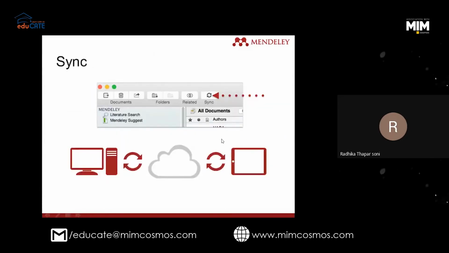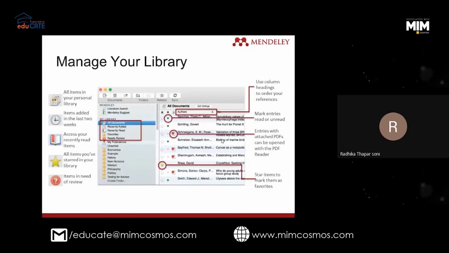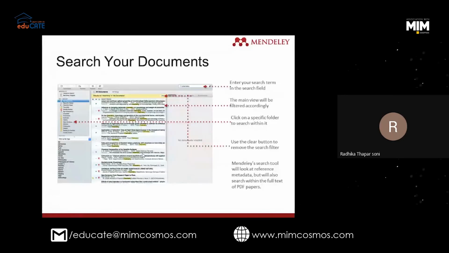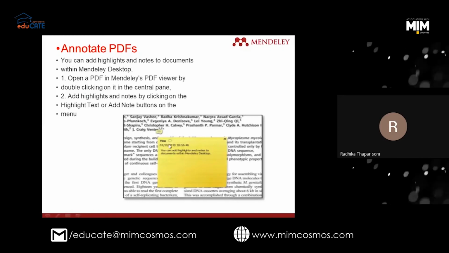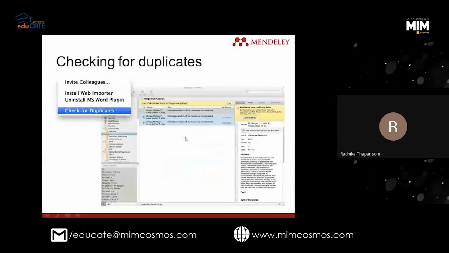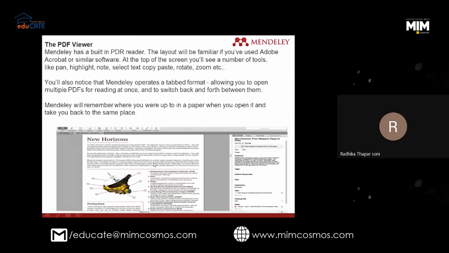Then synchronization, you already are clear. Managing your library, organizing it. Fine. And now what is the star meant for? What is the PDF sign? I have labeled everything here. You may check from here. Then create and use your folders. Search your documents: you just go to the search button and write here. You will get it here. Next, annotate PDFs. This I taught you. You can add highlights and notes to documents. Then checking for duplicates we have done. Then PDF viewer means you can check your paper like this.